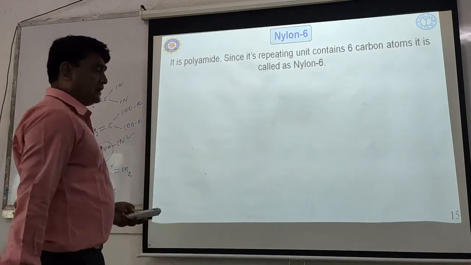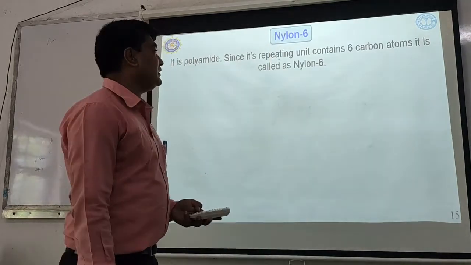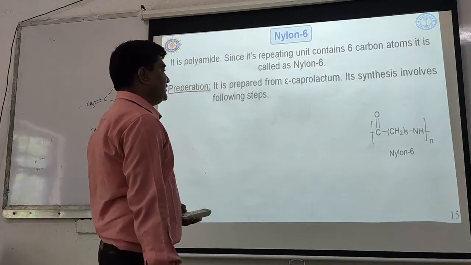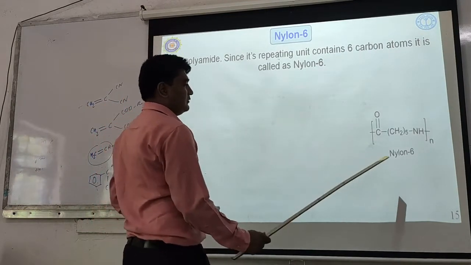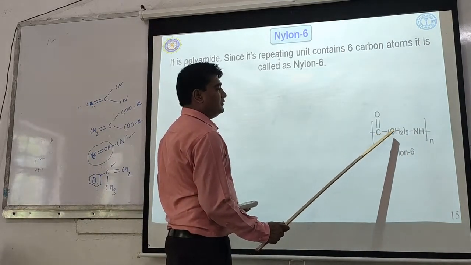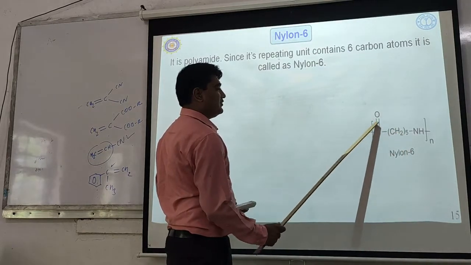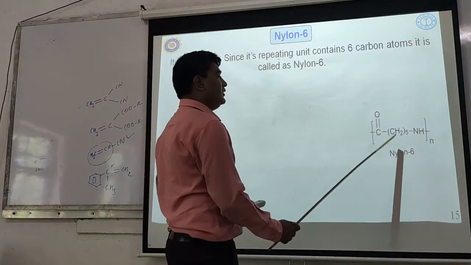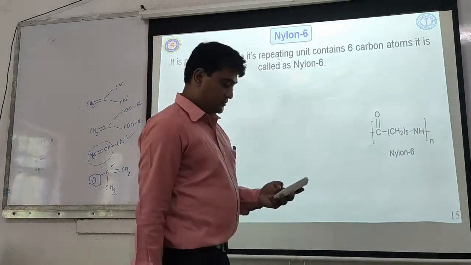Since its repeating unit contains 6 carbon atoms in it, it is called nylon 6. So what is the structure of nylon 6? This is the structure of nylon 6. See here, nylon 6: carbon, 5 times CH2, that is 5, and this carbonyl carbon makes 6 carbon atoms, hence it is called nylon 6. So C double bond O, CH2 five times, NH, and the polymer is formed.